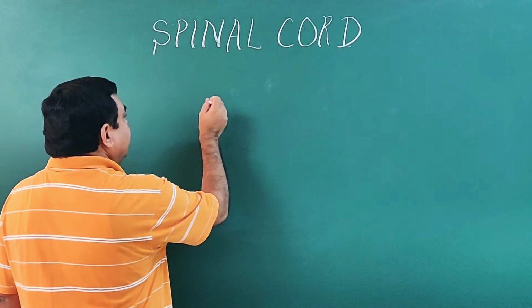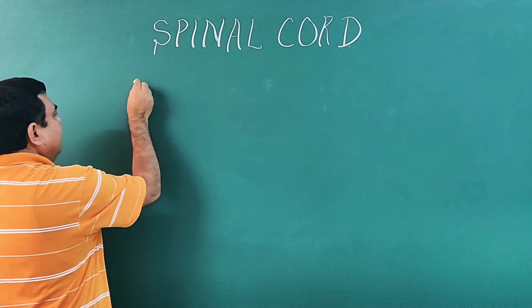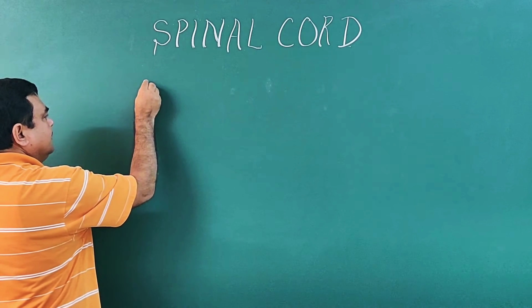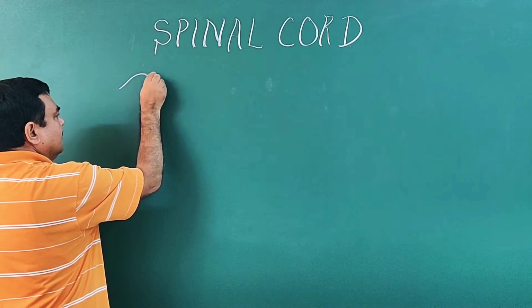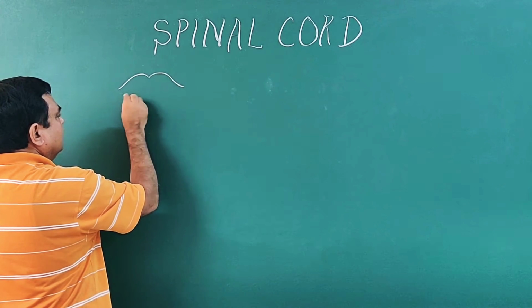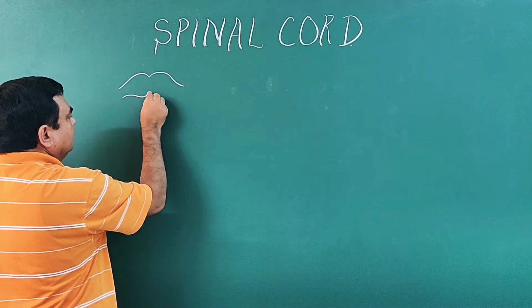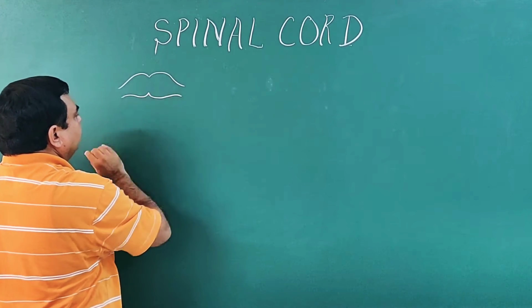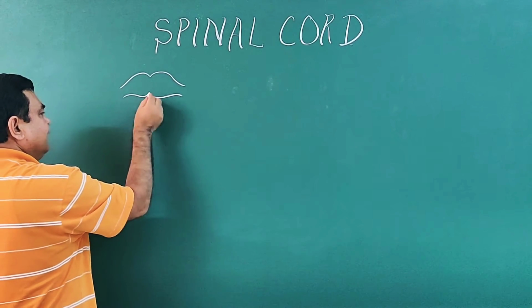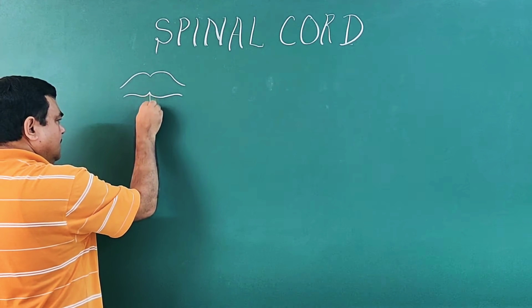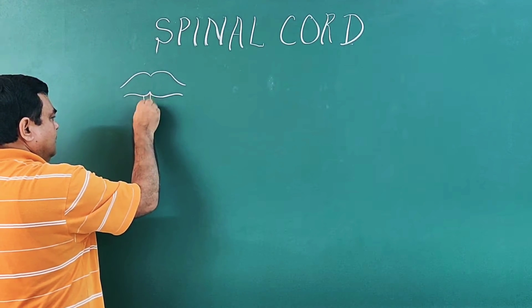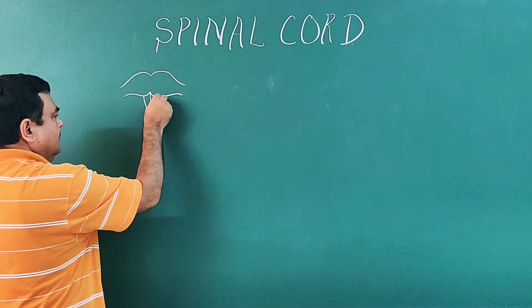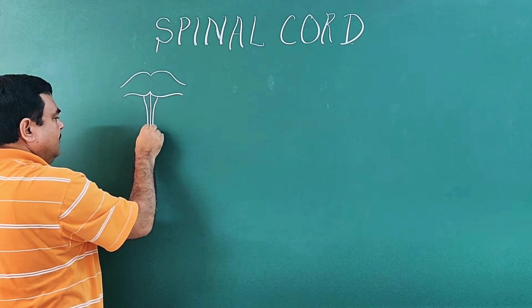If you make a diagram, you will find the position of the pons and the medulla oblongata.